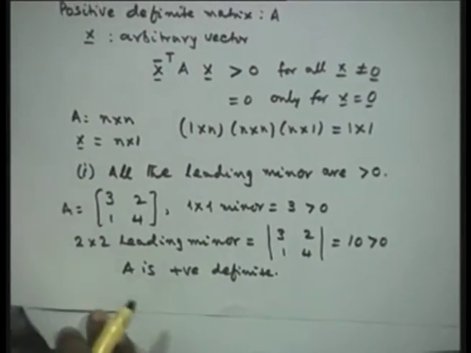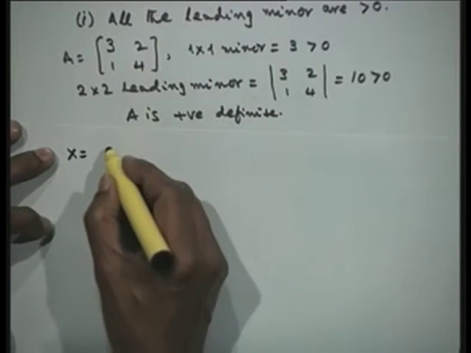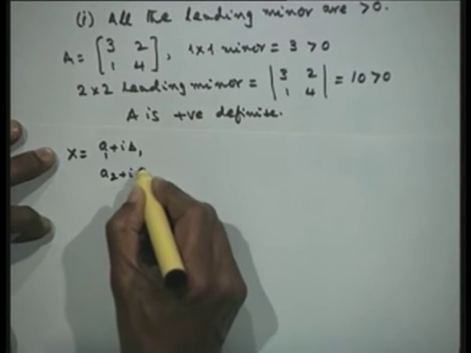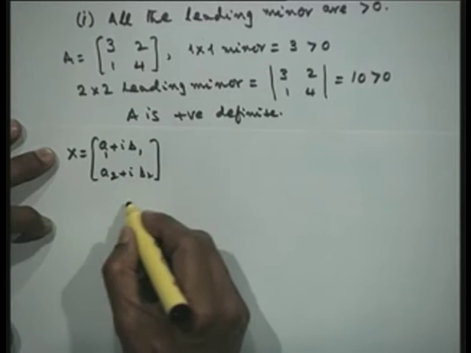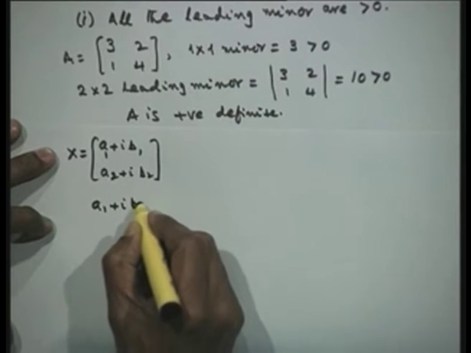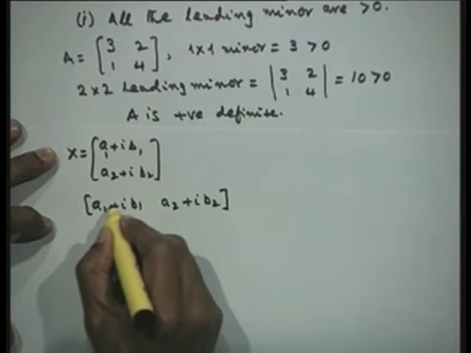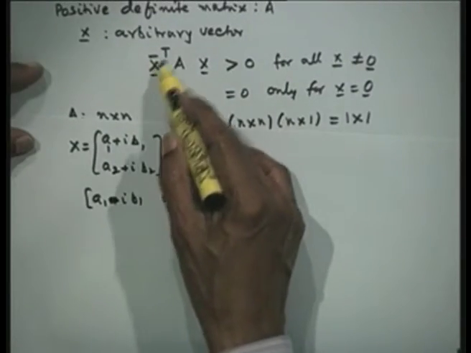This is possible for small matrices. We could as well take x as a vector, a 2 by 2 matrix. So, I can take A1 plus iB1, A2 plus iB2, and then construct my x transpose A. That will be A1 plus iB1, A2 plus iB2, with a negative sign, because we are talking of the conjugate transpose.